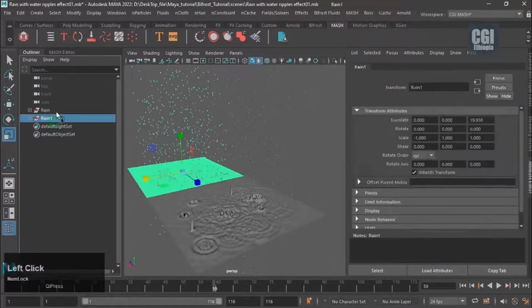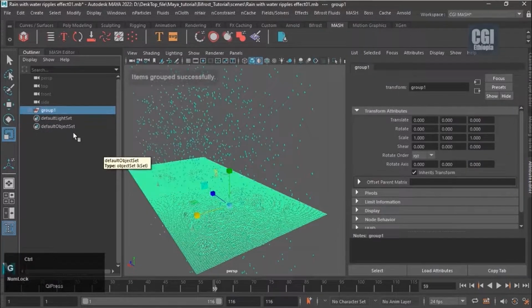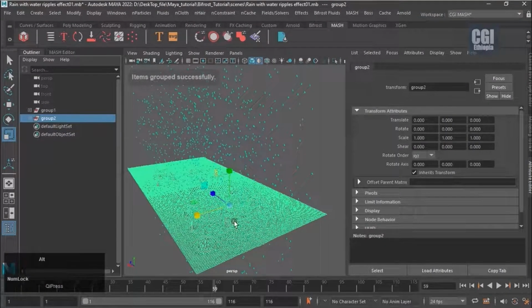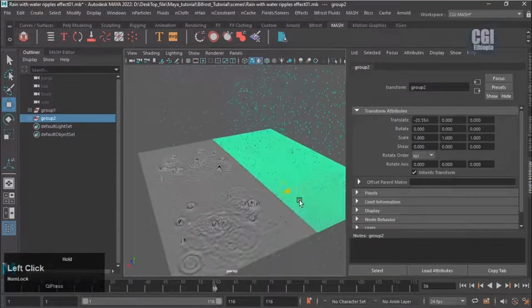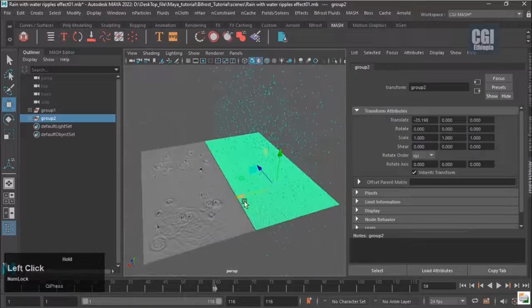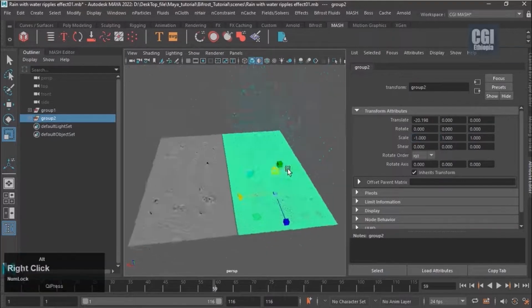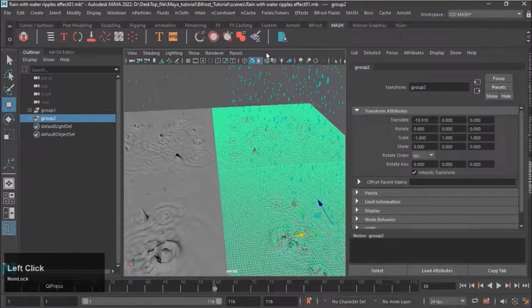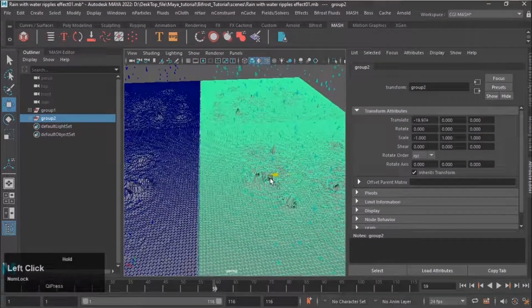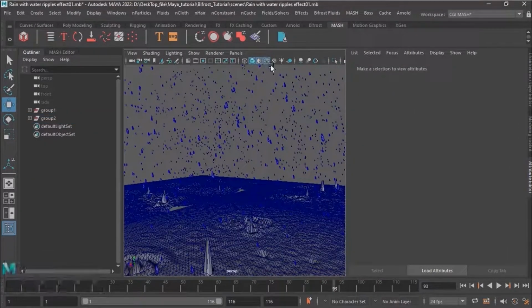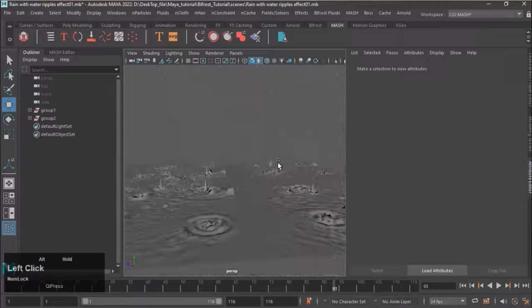Then select both groups and press Ctrl and G, then duplicate by pressing Ctrl, Shift and E. Adjust the position of the duplicated group in this way, and scale X value -1. You make it look like this.